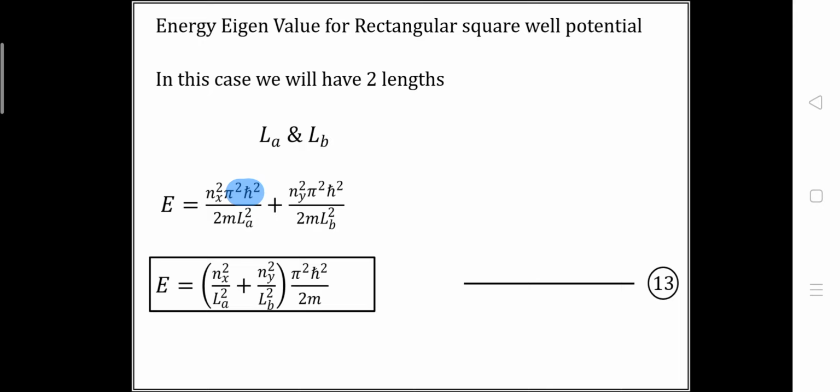So we will get E is equal to (nx square upon La square plus ny square upon Lb square) into the bracket, and in the common we will get π square h cross square upon 2m. So in this lecture we have derived the time